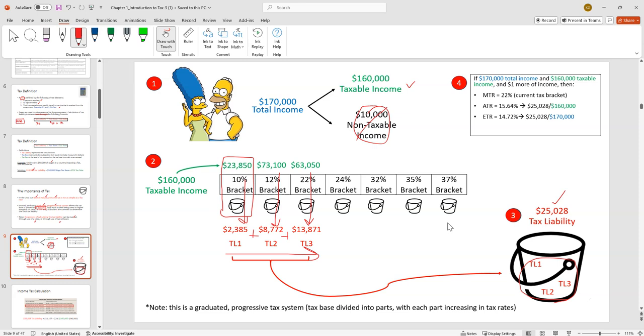So this is a graduated tax. We divide up that tax base. It's progressive insofar as it goes from 10 to 12 to 22 to 24. The tax rates keep getting bigger the more you make. And that's just one example. So one thing for this class is do not memorize inflation adjusted numbers. I would not expect you to memorize 23,000, 73,000, what the standard deduction is. If it says the tax year after it in blue, do not memorize that.